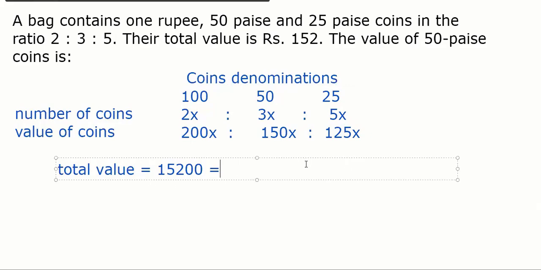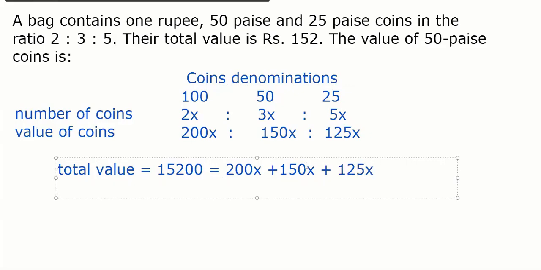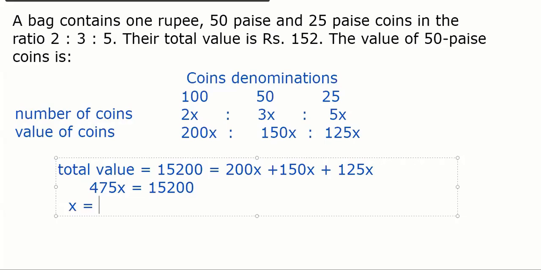Our total value is 200x plus 150x plus 125x, which is 475x, equal to 15200. Get the value of x. It will give me only the value of the variable x, nothing else.